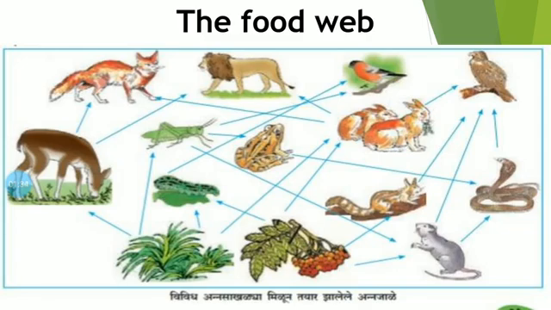Today we have to see the next topic. The name of the topic is the food web. Up to the last lecture we have seen the food chain, but now we have to study the information about the food web. So friends, observe the picture on the screen. Observe the various food chains shown in the picture below. See the picture on the screen.